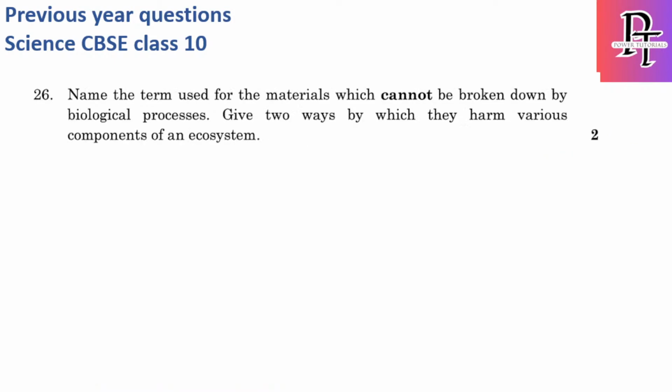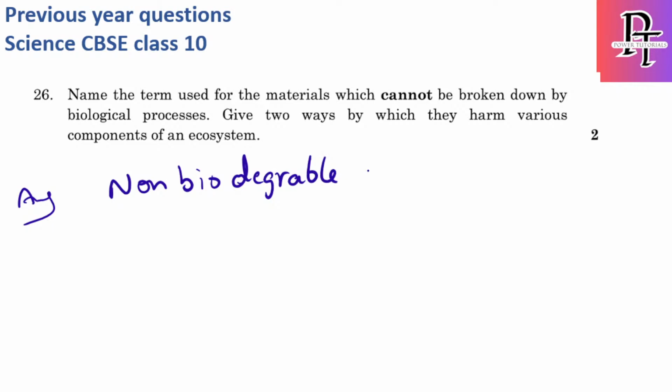Okay, let's move to the next. That is the last question for today, which is the 26th. They're asking: name the term used for the materials which cannot be broken down by biological processes, and give two ways in which they harm. The term used for materials which cannot be decomposed is non-biodegradable materials. Non-biodegradable materials means those which cannot be decomposed or degraded naturally.